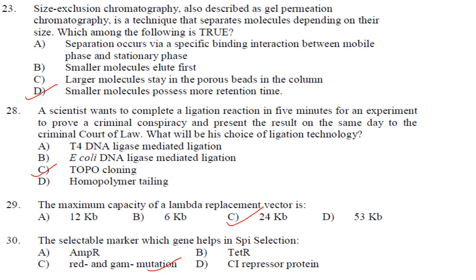The next one, the maximum capacity of a lambda replacement vector is 24 kb. Answer is option C. The selectable marker which gene helps in Spi selection, it is red and gam mutations. So answer is option C.